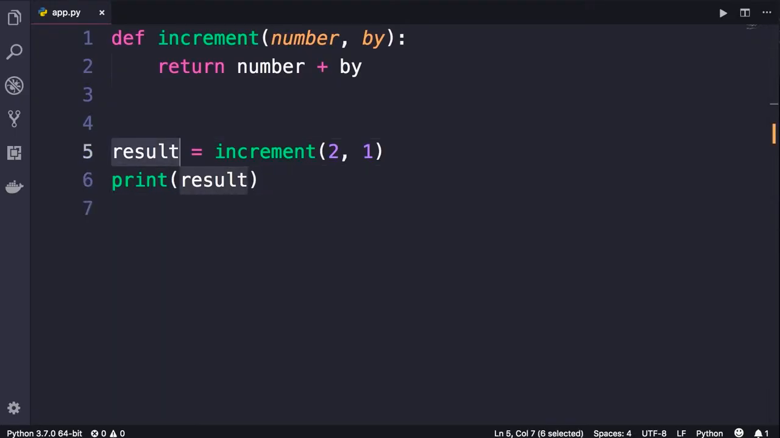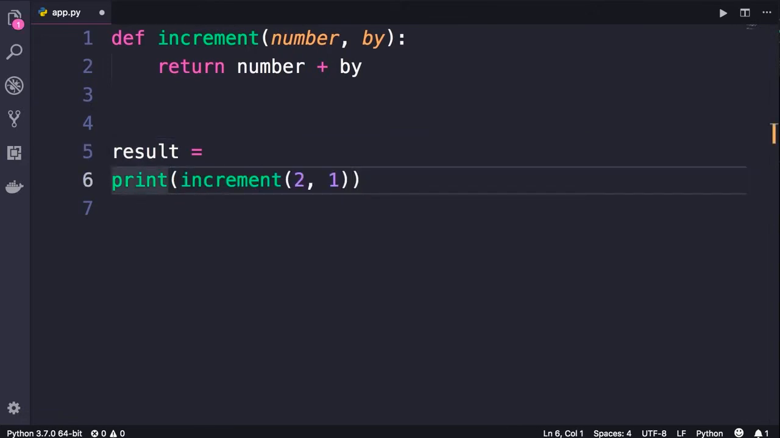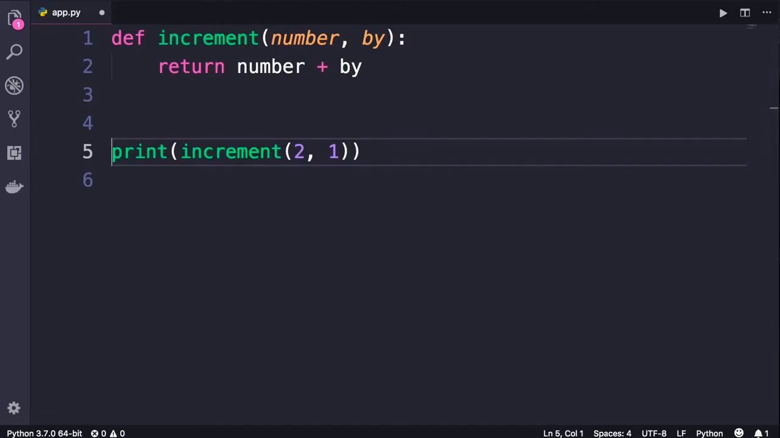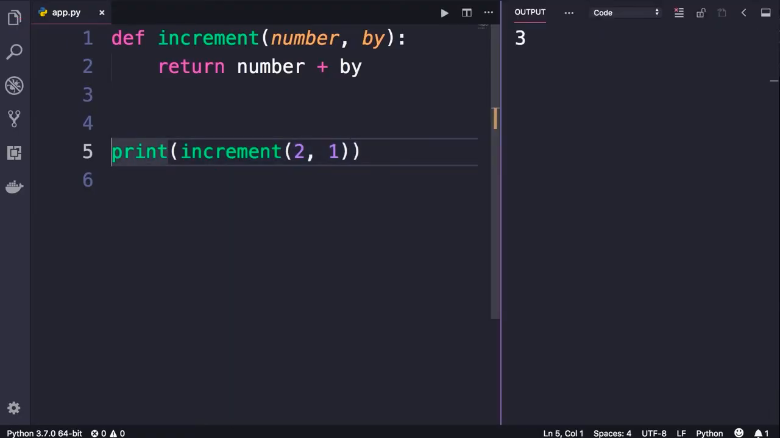Now we can simplify this code. We have used this result variable only in a single place, that is line 6. So we don't really need it. So on line 6, we can replace result with a call to the increment function, like this. So when the Python interpreter executes this code, first it will call the increment function, it will get the result and temporarily store it in a variable for us. We don't see that variable. And then it will pass that variable as an argument to the print function. Now, if we run this program, we get the exact same result.